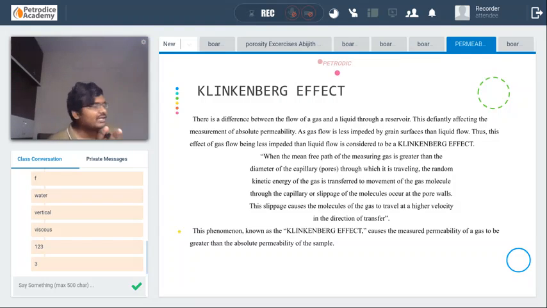This is the reason whenever we are using gas, the permeability that we are calculating is showing higher values.